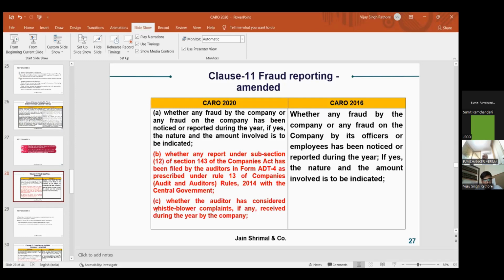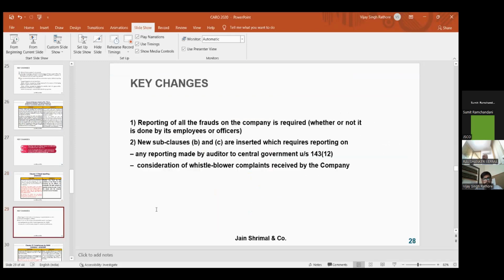So these are the key changes: reporting of all frauds on the company, whether by the employees or not, or done by any company, has to be reported. And now whistleblower complaints have to be properly dealt with by the companies. So this is the change in clause 11.